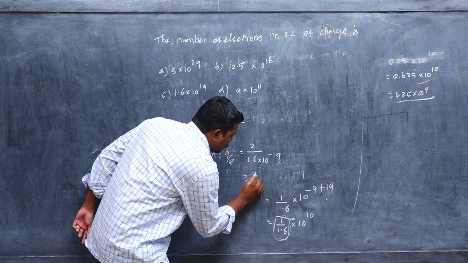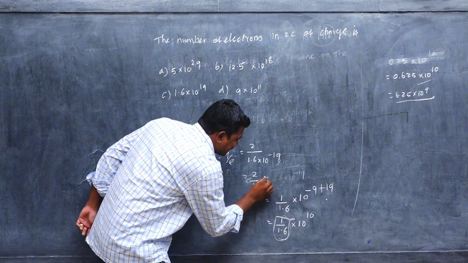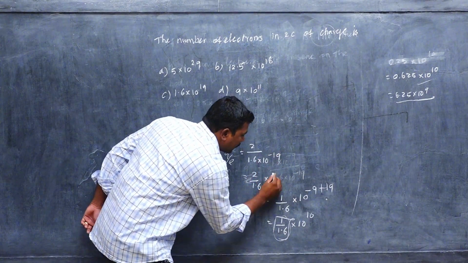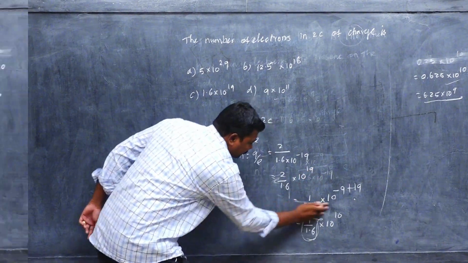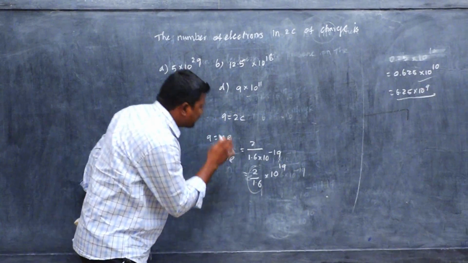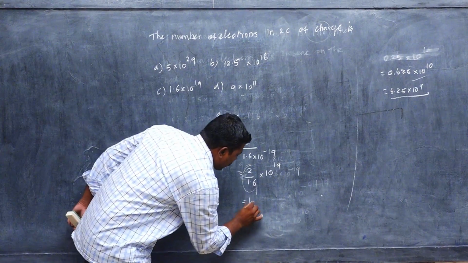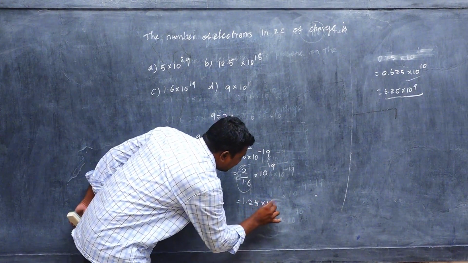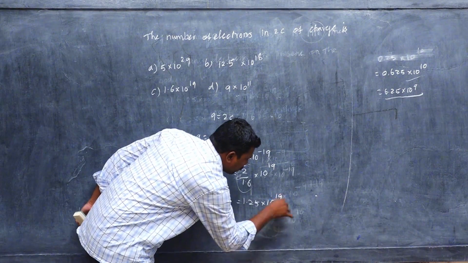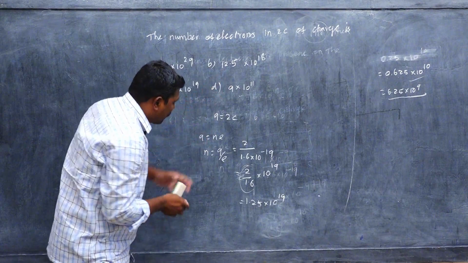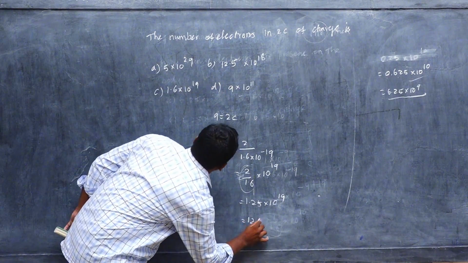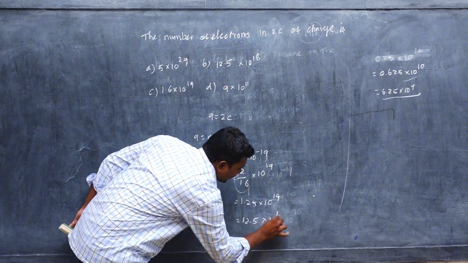So 2 divided by 1.6 into 10 power 19 gives 1.25 into 10 power 19. So option B, 12.5 into 10 power 18, is correct.